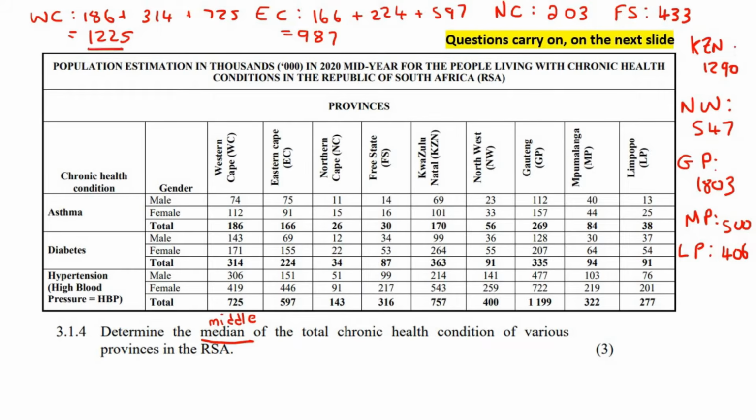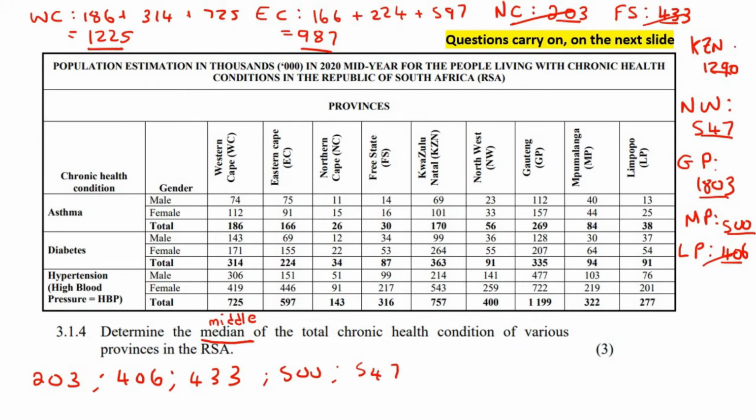So here we've got Western Cape, Eastern Cape, Northern Cape, Free State, KZN, Northwest, Gauteng, Mpumalanga, and Limpopo. So what is the smallest value? It looks like it's going to be the Northern Cape. Okay, so we put that one first. Then, okay, so we've done the Northern Cape. The next smallest value would be Limpopo at 406. Then the Free State at 433. Then Mpumalanga at 500. Then the Northwest at 547.